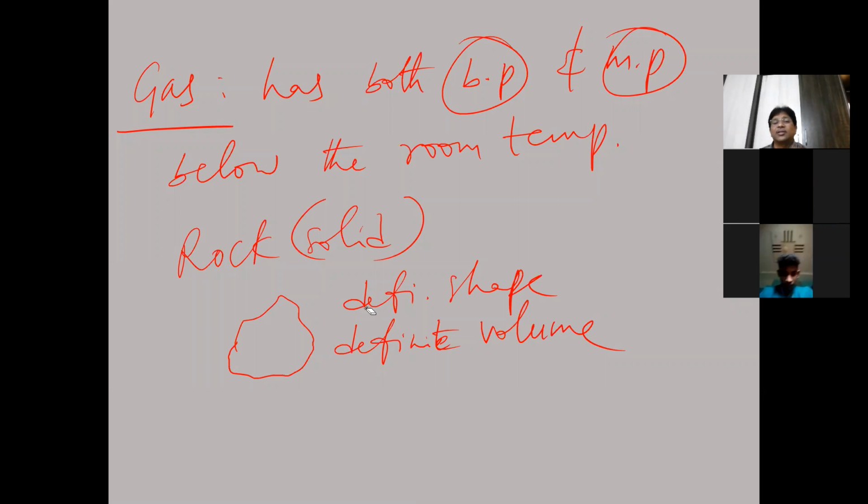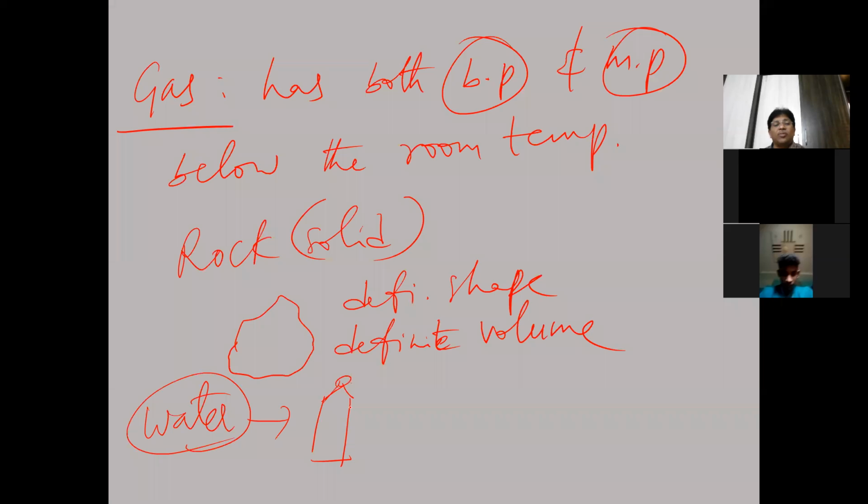It won't be changing. So volume also will not be changing. Volume does not change from one vessel to another vessel. The shape of the solid also remains the same. Suppose you take liquid water. If you take water in a bottle, it will take the shape of the bottle. If you keep the same quantity of water in one vessel, it will take the shape of the vessel.